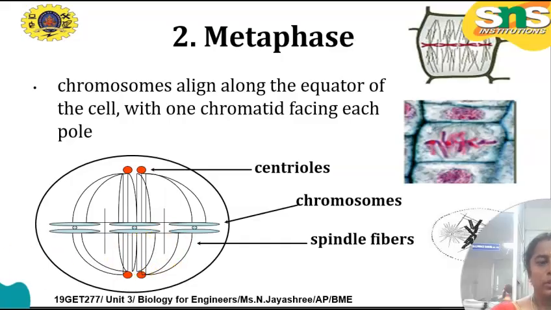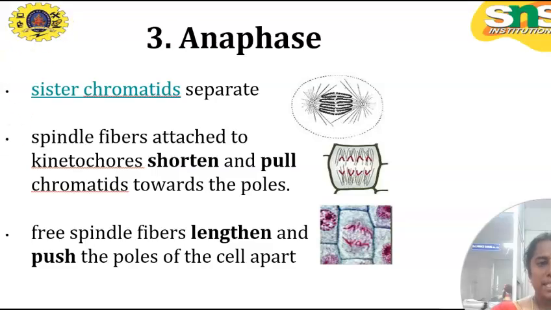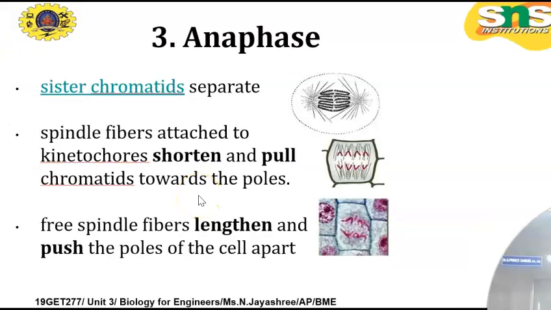Okay. Next one is anaphase. Here, anaphase separates the daughter chromosomes from the spindle fiber. Spindle fiber attached to the kinetochore shortens and pulls the chromatids towards the poles. Free spindle fibers lengthen and push the poles of the cell apart. Okay, this is anaphase.